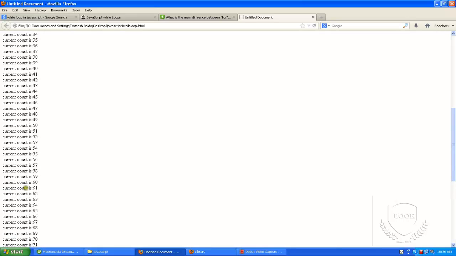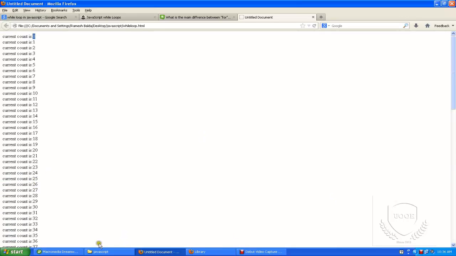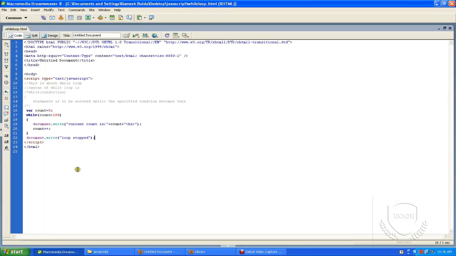So 0 is less than 100 is true. Until the condition becomes false, it will loop the statement. Suppose it is 100 less than 100, the condition is not true, so the loop will be stopped. So we can say that the loop will repeat as long as the specified condition evaluates to true.